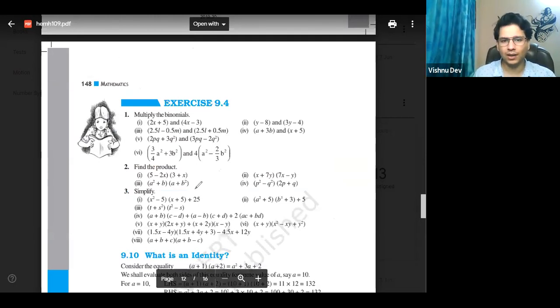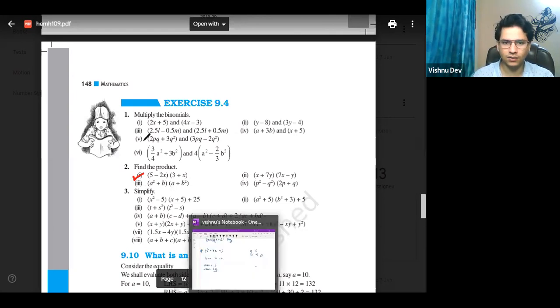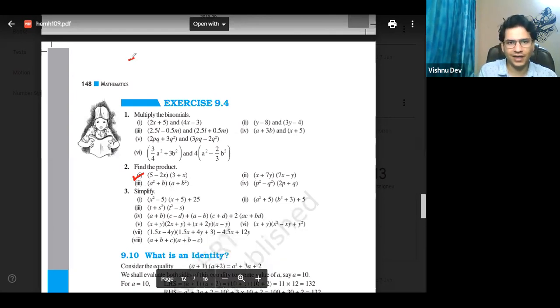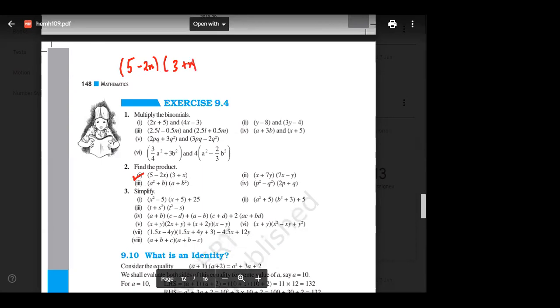Now, let us take this example. Let us take example number second ka 1. Second first. Ready? So it is what? It is 5 minus 2x. Let us see, 5 minus 2x and 3 plus x. Okay. Let us see this problem. Everyone, focus on this problem.